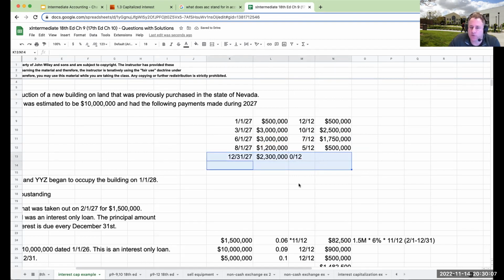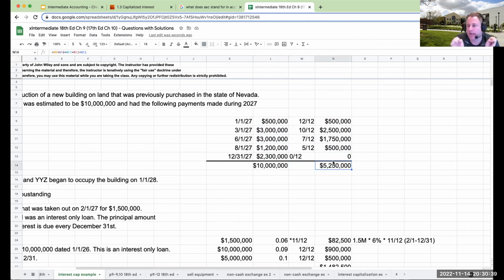So even though I spent a total of $10 million, my weighted average construction expenditures is going to be $5,250,000. Why is it like that? Well, this $5,250,000 is really saying, hey, the amounts I'm spending at different points in the year weren't outstanding for that full period of time. So really what I'm doing is I'm coming up with a weighted average.